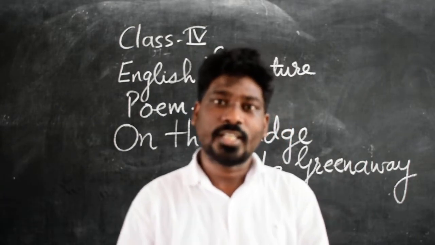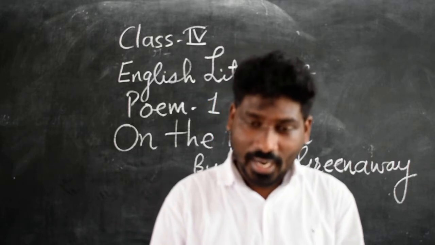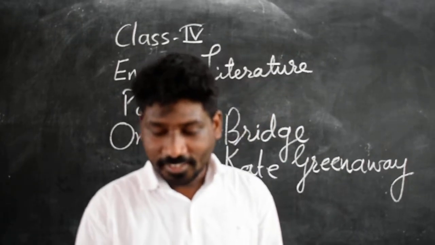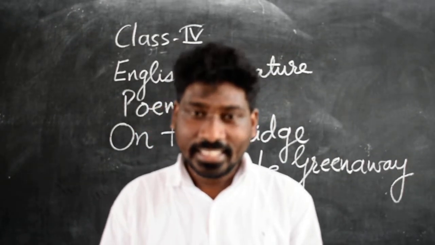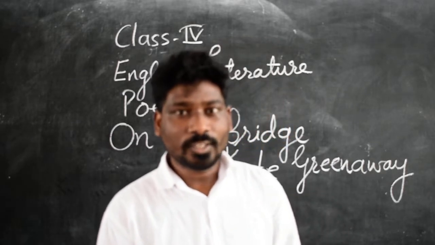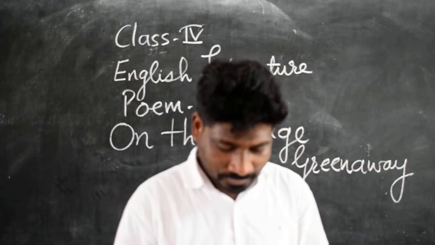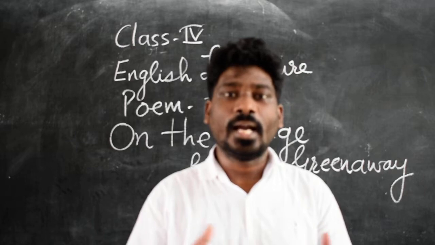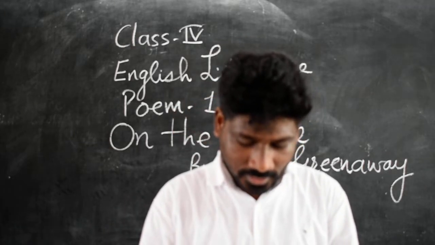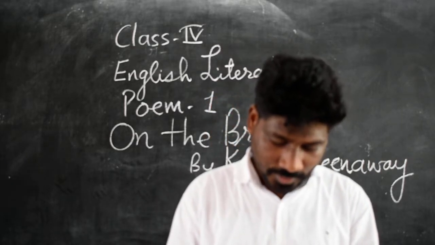Today we are going to study the first poem of English literature, and the name of the poem is On the Bridge, which is written by Kate Greenaway. First of all, I would like to explain the background of this poem. In this poem, the speaker and her companions are standing on the bridge and watching the things which are happening under the bridge.